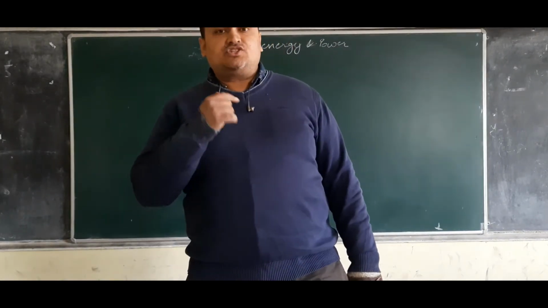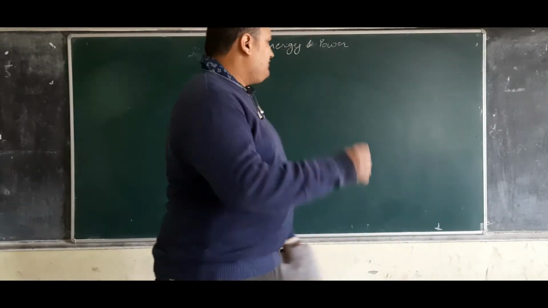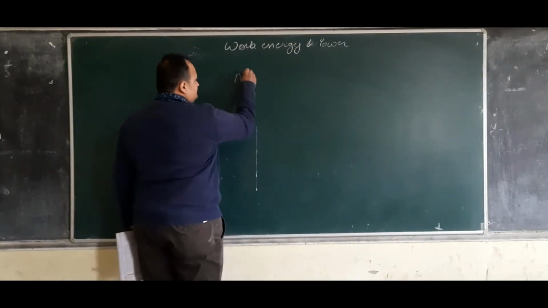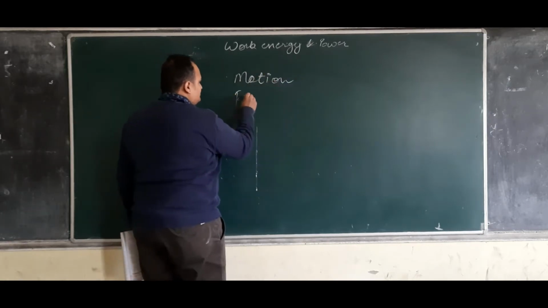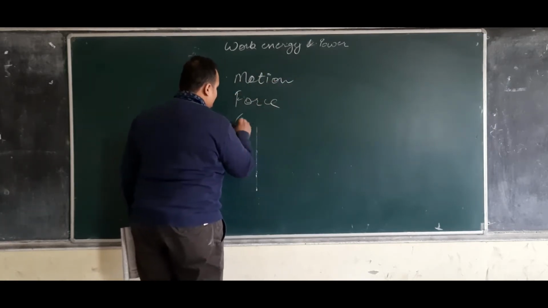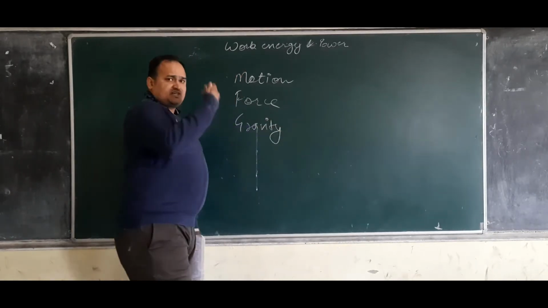So when we are dealing with this chapter, work and energy, what actually we are doing is, previously we have already studied motion, force, gravity. We have already studied these things.